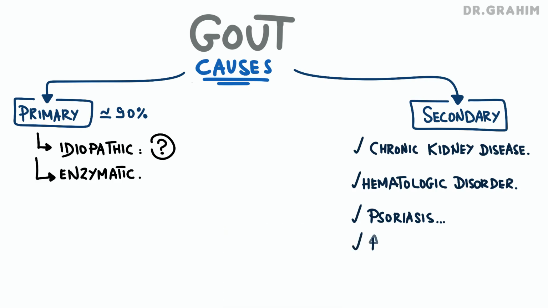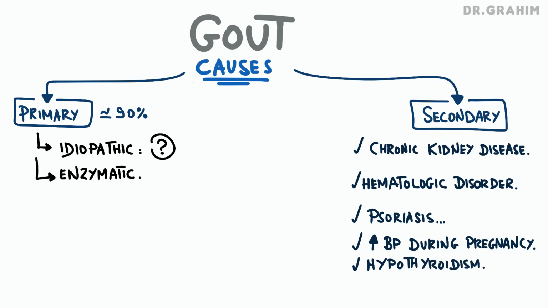Another rare cause is high blood pressure during pregnancy, which can impair kidney function, promoting secondary hyperuricemia. Hypothyroidism, which is a deficiency in thyroid hormones, slows down many metabolic processes, including renal elimination of uric acid, which can lead to hyperuricemia and increase the risk of developing gout.